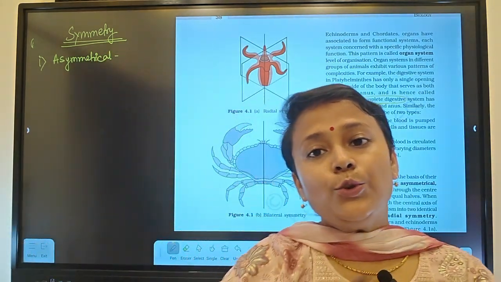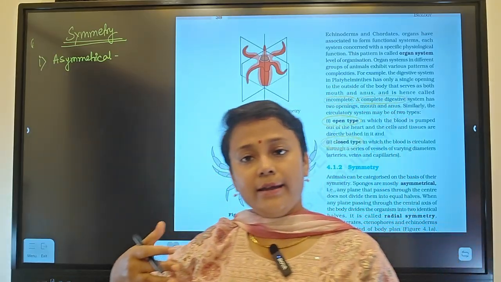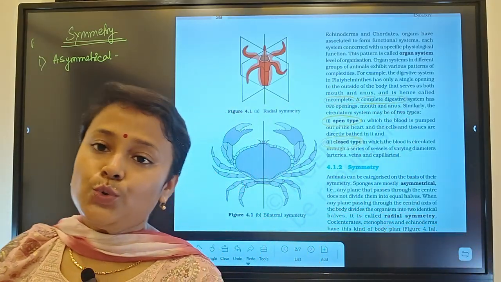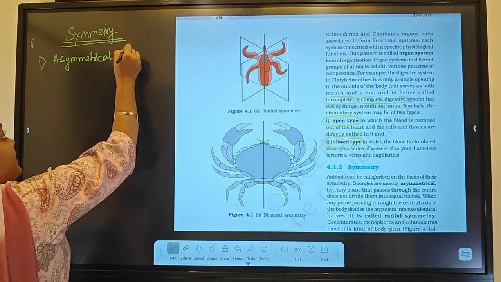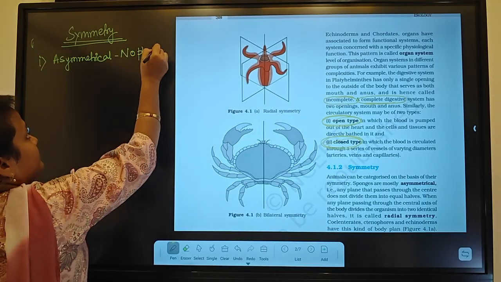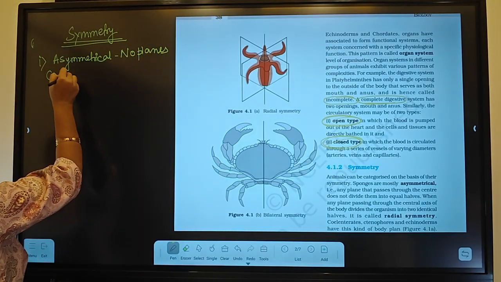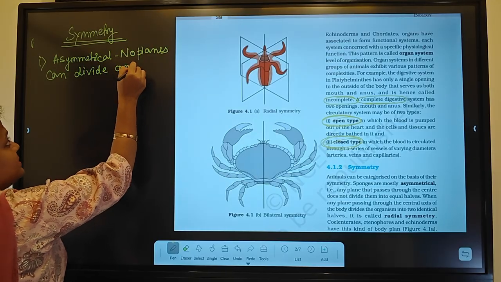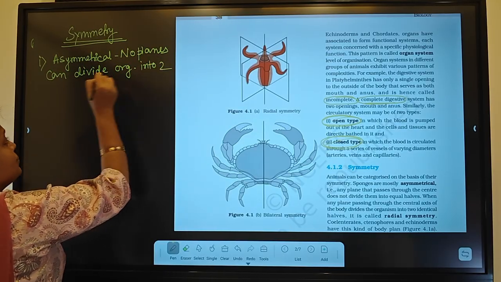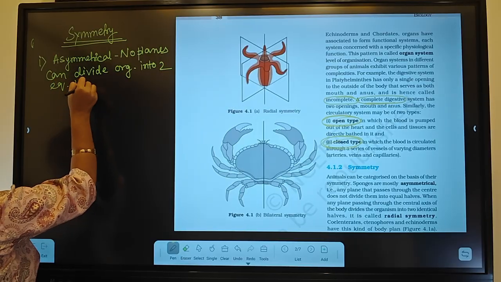Means there will be no plane which can divide the organisms into two equal halves. Okay. So, no planes can divide organisms into two equal halves.